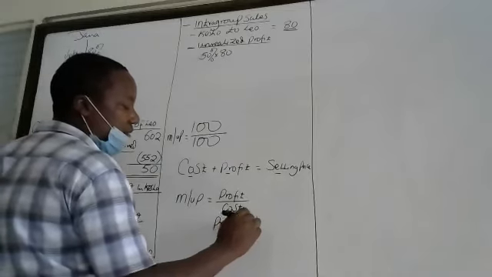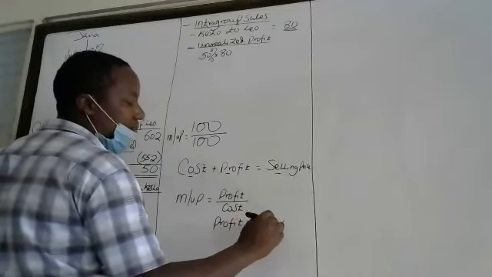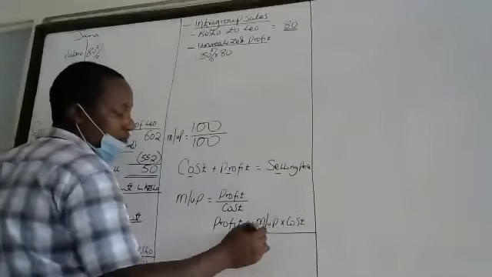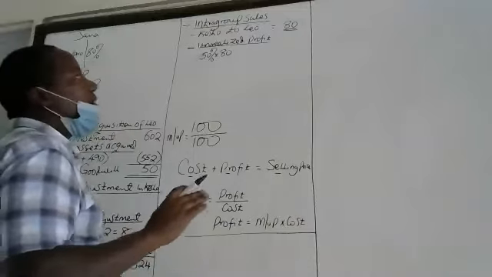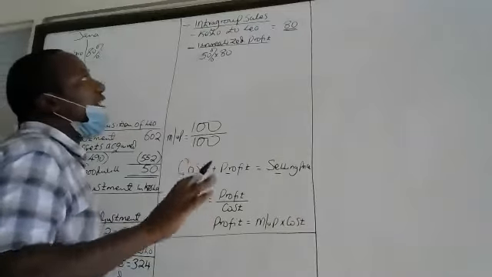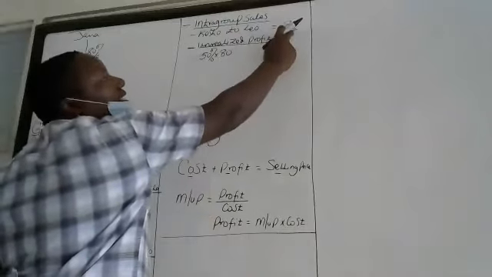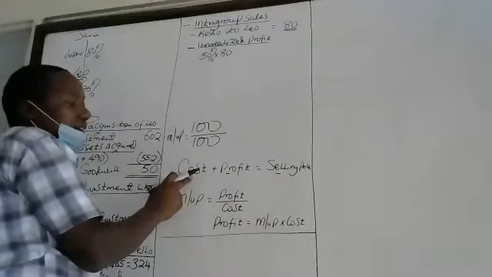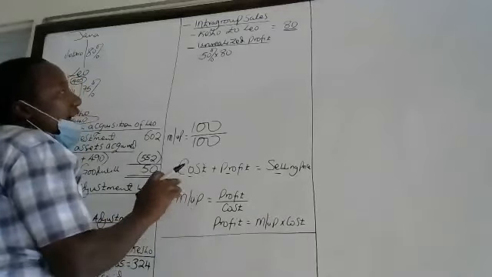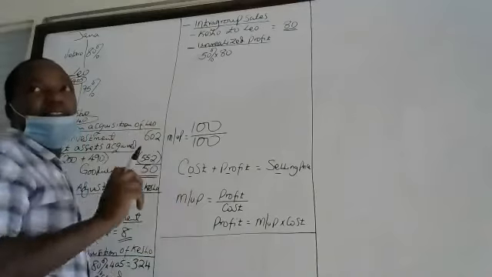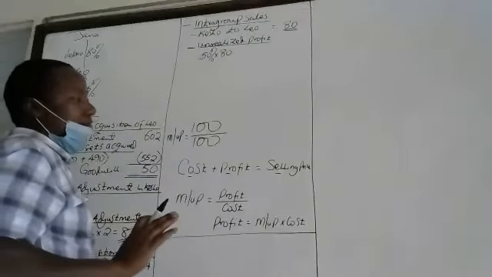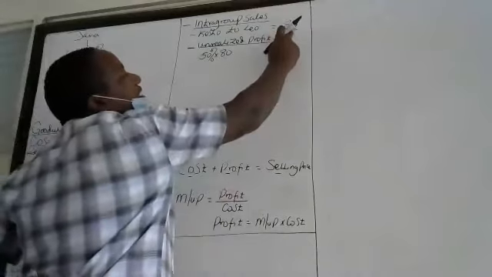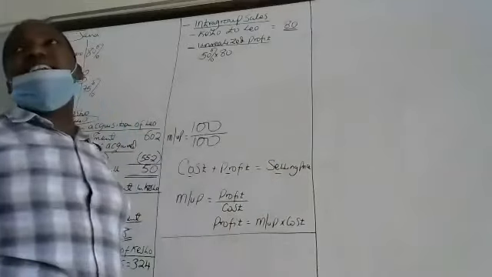It will be equal to markup times the cost of the goods, is it? Yes, that is what should happen. And for example now in our case, whatever we are given is only the selling price, is it? We are not given the cost, but we are told they were sold at 100% markup. So now, if I may ask, calculate the profit in this item if they are at 100% markup.